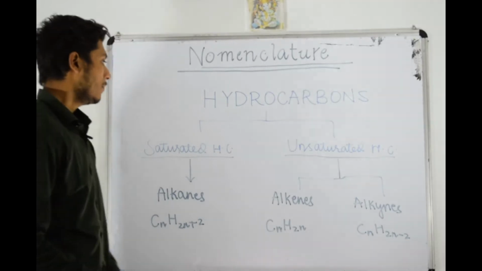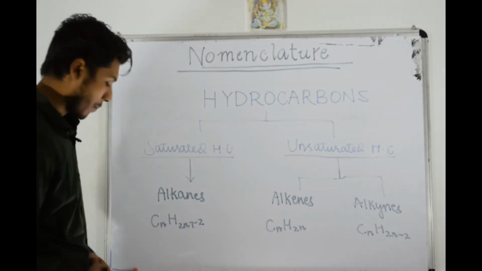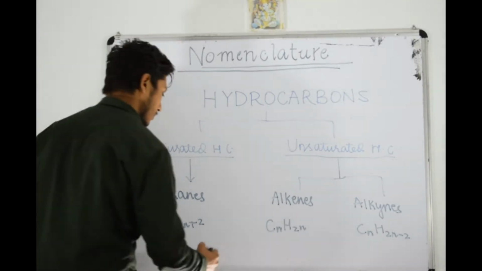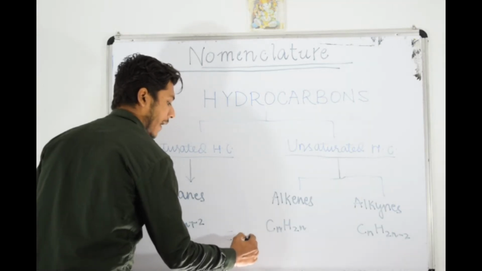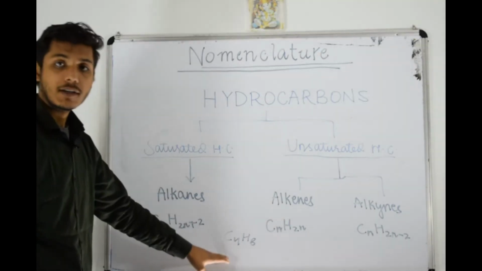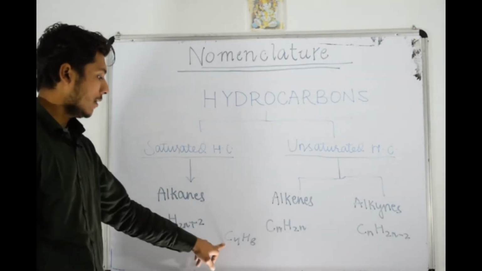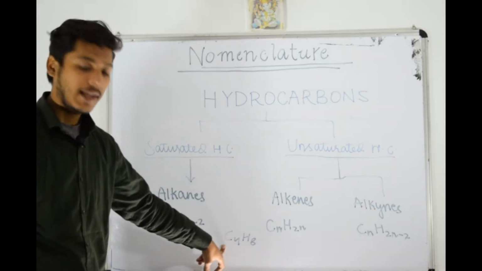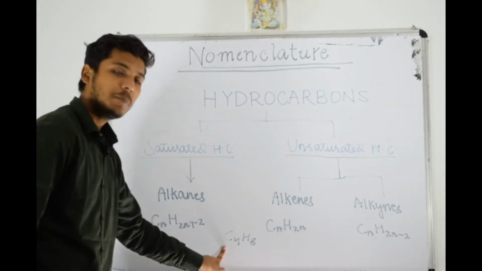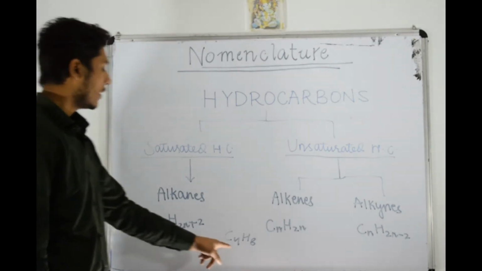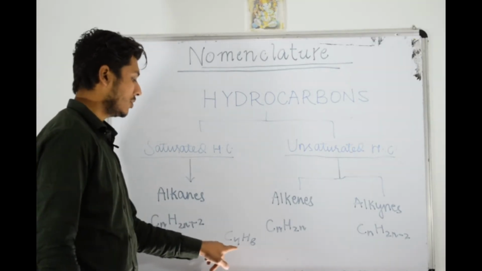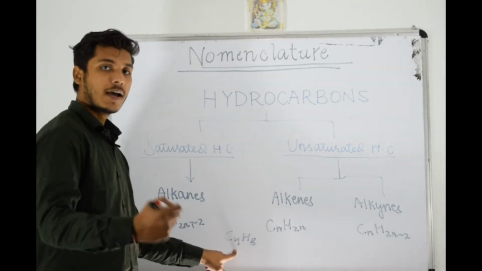Okay, so let us take an example like C4H8. What is this? Is it alkane or alkene or alkyne? So you will compare it with the general formula. Now the number of hydrogen atoms is just double the number of carbon atoms.